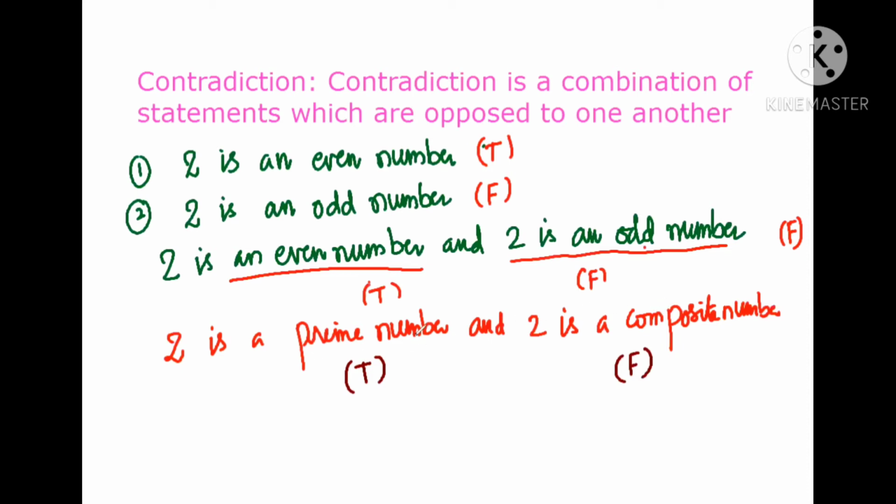Only one of the statements is true, but both statements cannot be true. If I say like this, you do not agree with me. Only one statement is false, so you say false. This type of combination of statements is called a contradiction. So contradiction means here a disagreement.